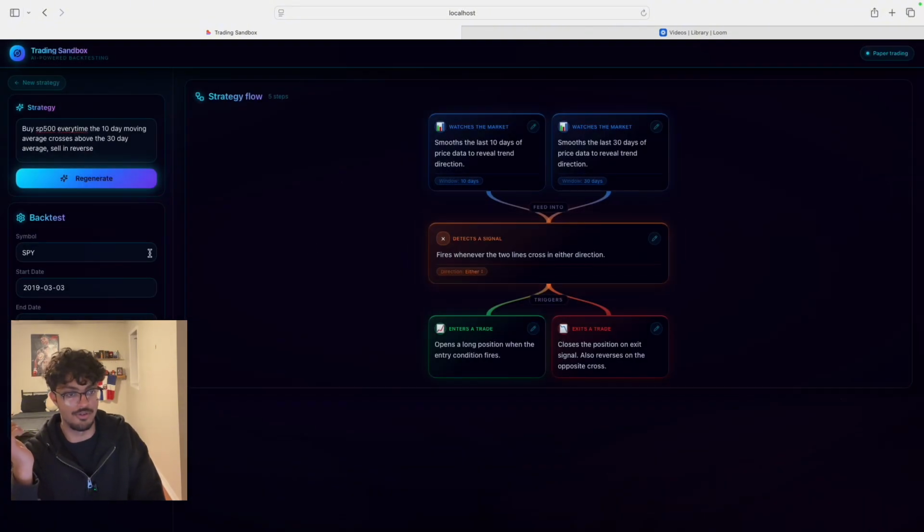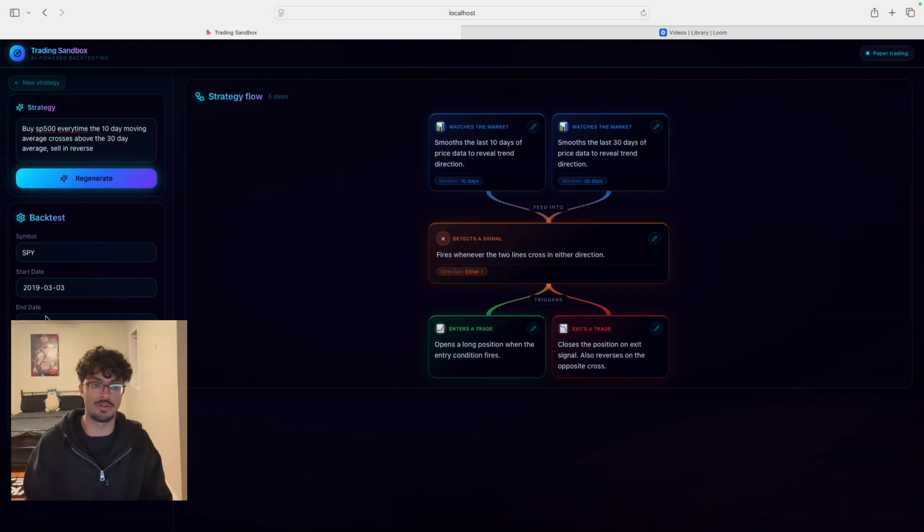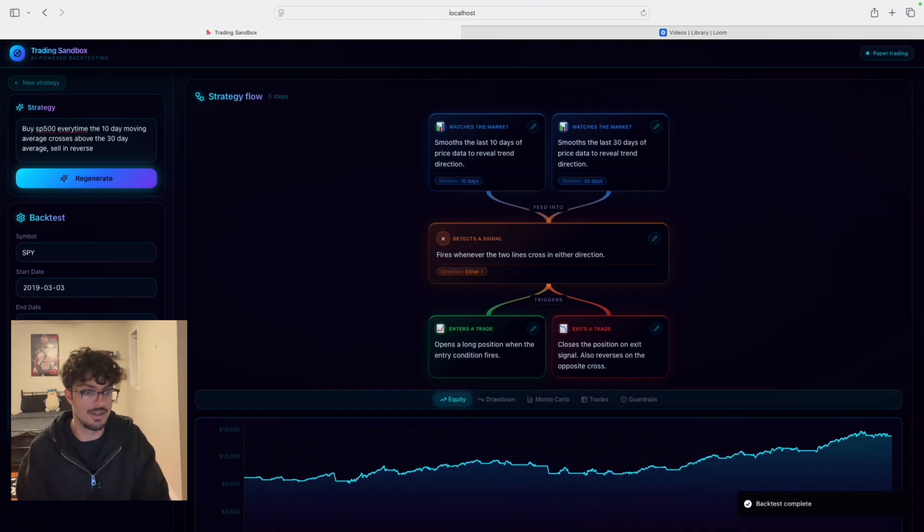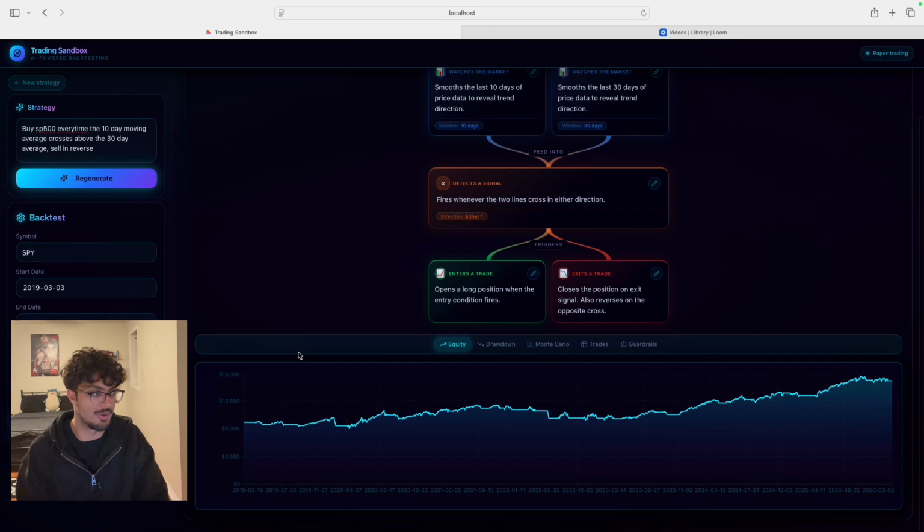So this is exactly what I was looking for, and I'm really happy that I picked up that. And if you notice, I told it to buy the S&P 500, but it understood that means the SPY. Start date and end date is up to you. If you want to look at how your strategies perform in crisis, that is the most ideal part, as well as fees and slippage, which is something that we really want to look into.